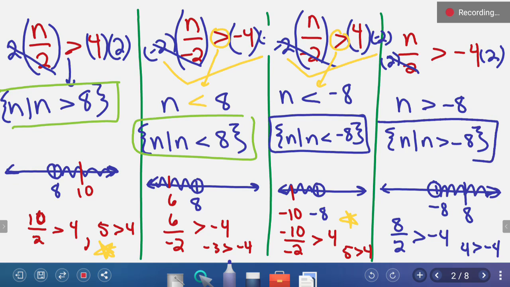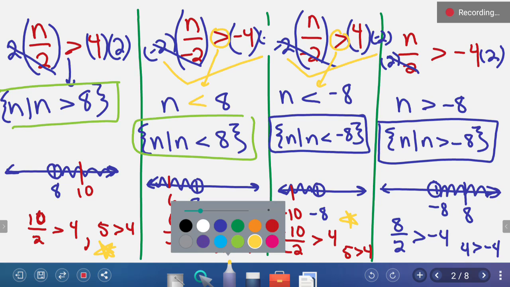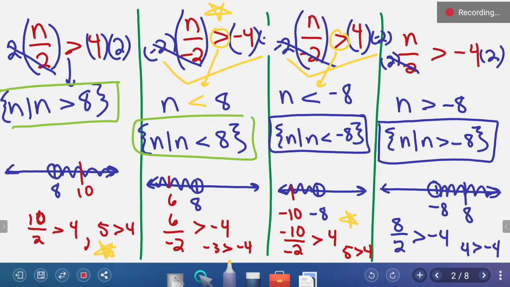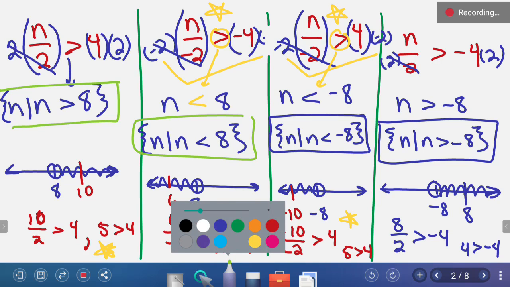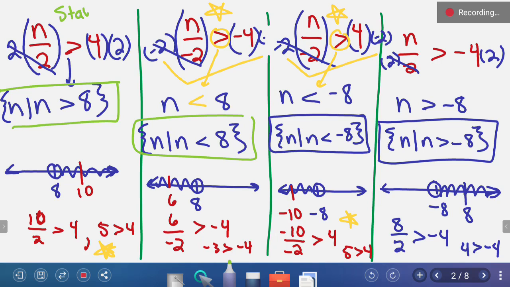Bottom line, if you multiply or divide by a negative, flip the sign. So this one changes and this one changes because we multiplied both sides by a negative. This one stays because we multiplied both by a positive, and this one stays because we multiplied by a positive.